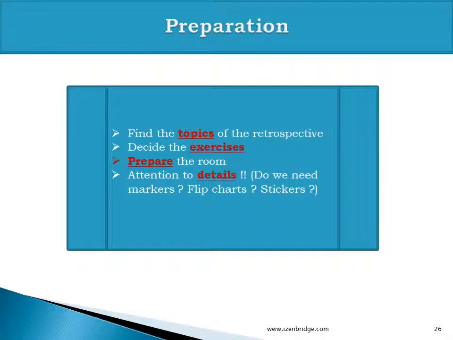So in preparation, you need to find a right or relevant topic for the retrospective. You can have a focused retrospective. As a facilitator, usually the Scrum Master or Agile Coach, you need to identify the exercise which you want to do in this particular retrospective. You need to prepare the room and prepare the material.